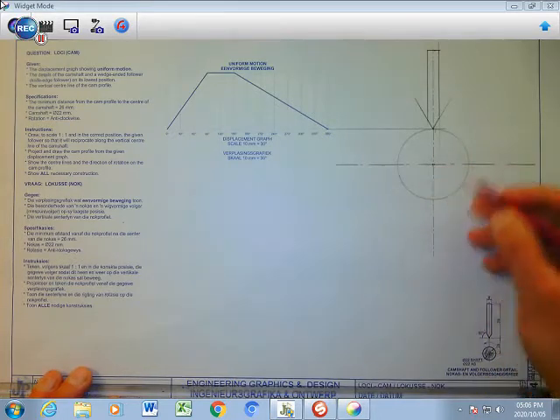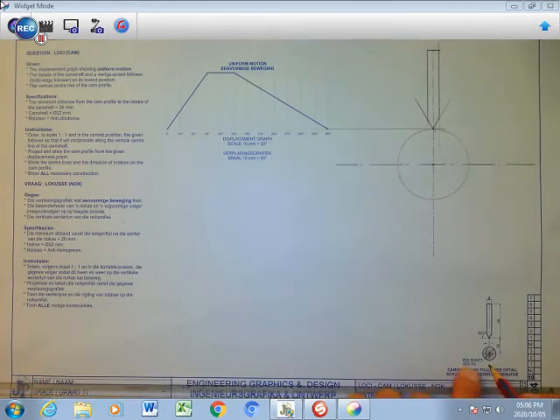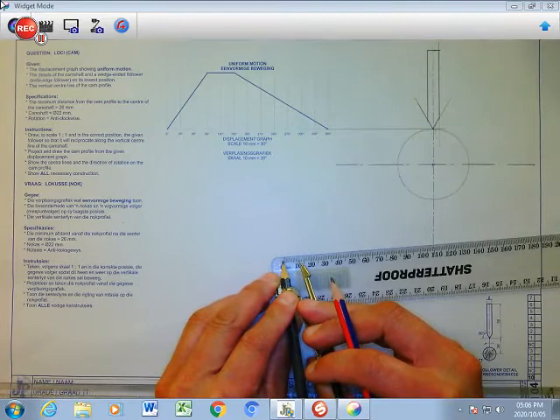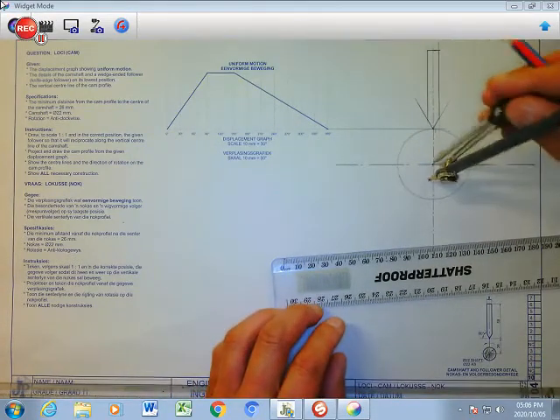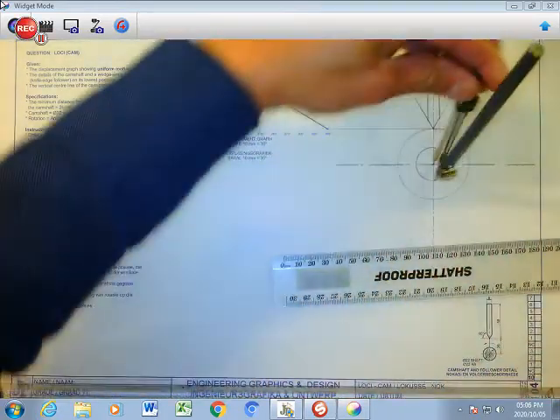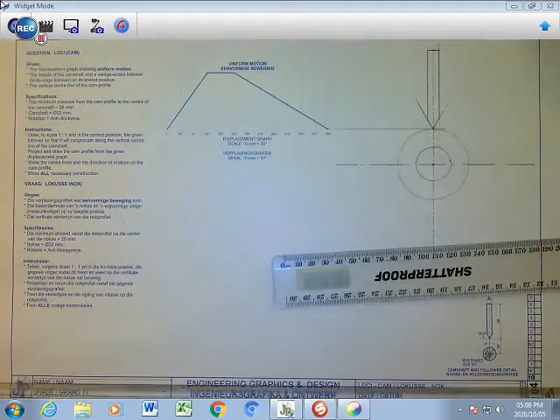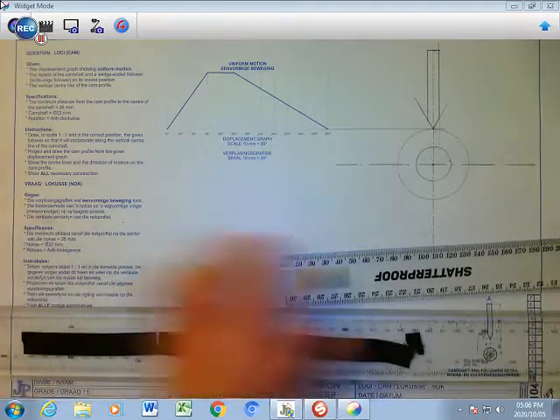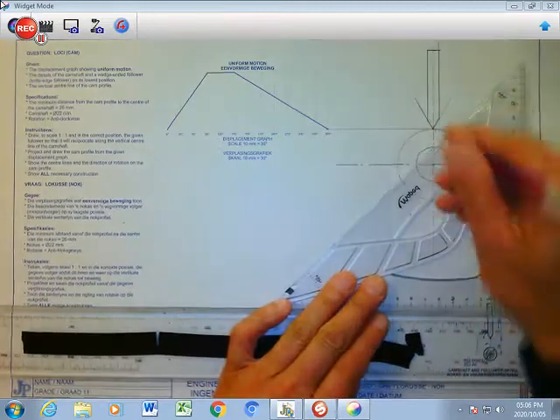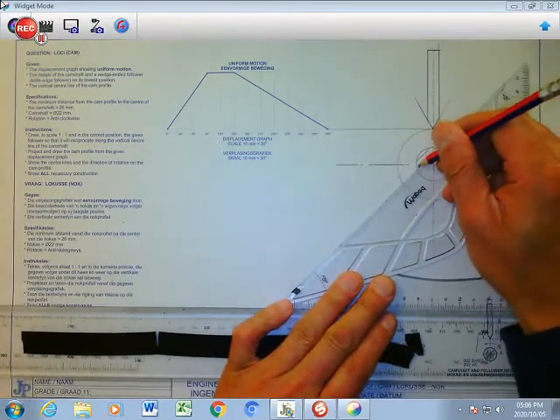You can use a circle template of 22, but I don't have one right here at the moment, so I'm going to go with my compass, which I have to set at 11. It's tough to draw an 11 circle with a compass, but I'm going to try. So it's going to come out 22. There's my 11. Then I'm going to hatch that, because that's my cam shaft.